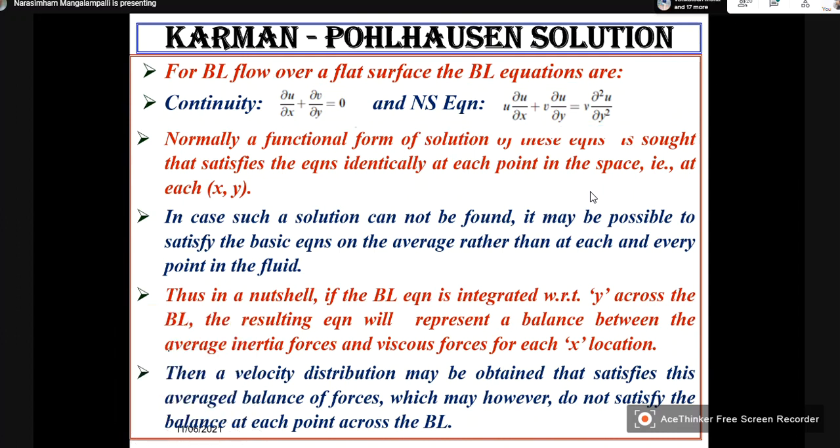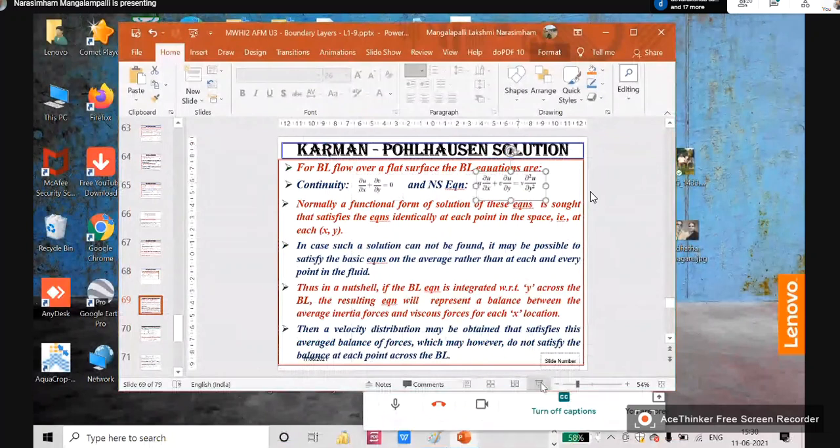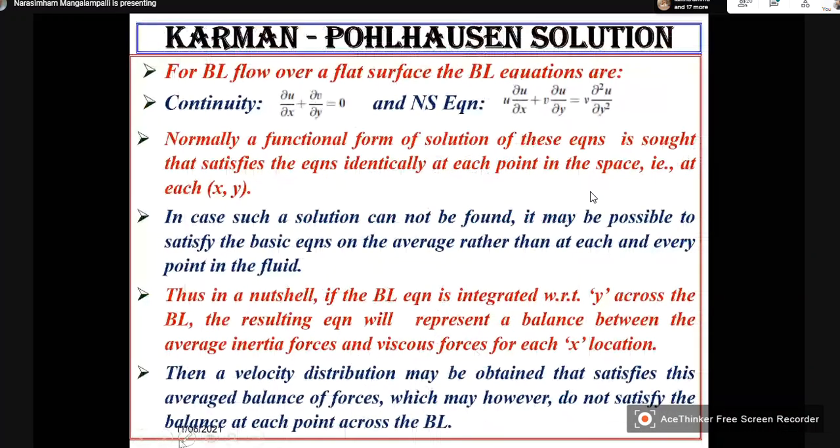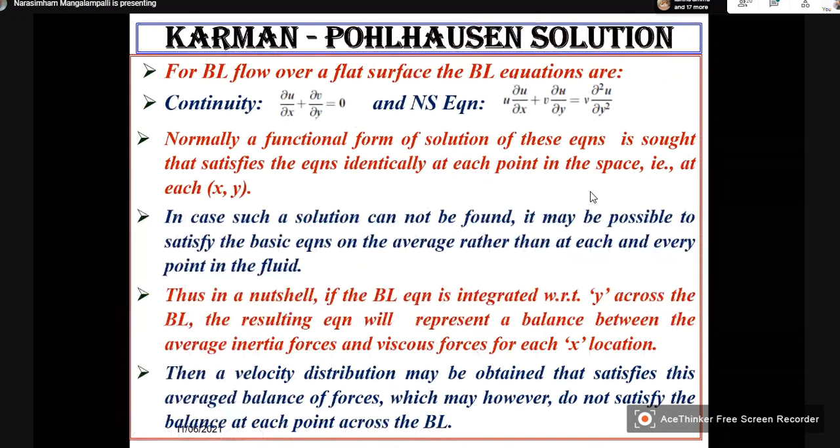Our actual purpose is to solve the equations, this equation as well as this equation, combinedly within the boundary layer.